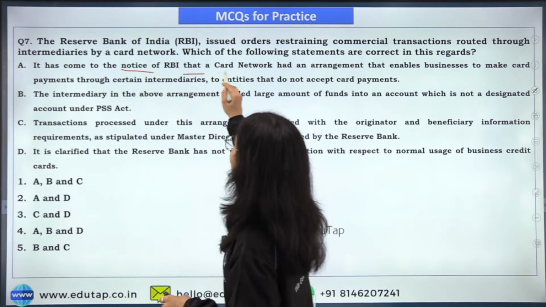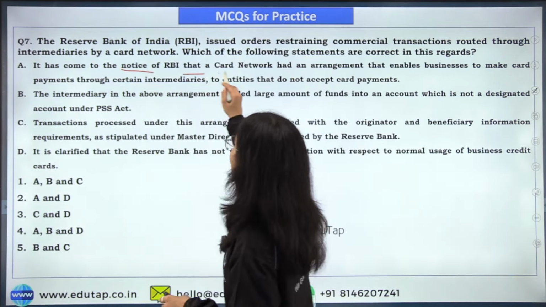So this is the buyer, that is a company. Let's say this is a seller. The buyer has to send the payment to the seller, but the seller does not accept the card payments, and the company has to pay only through its company credit card. So what the company is doing, company is paying to the intermediary through the NEFT, RTGS, IMPS is sending the money to the seller. So this was the thing that was happening.